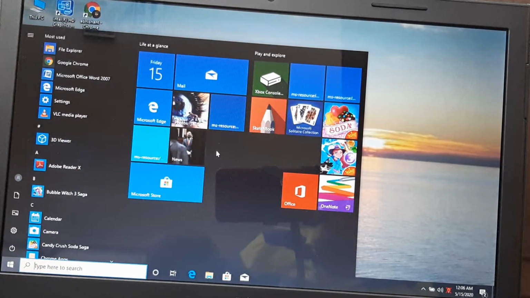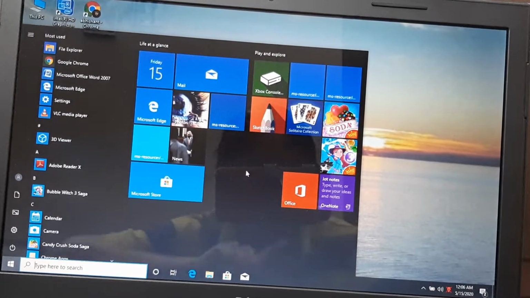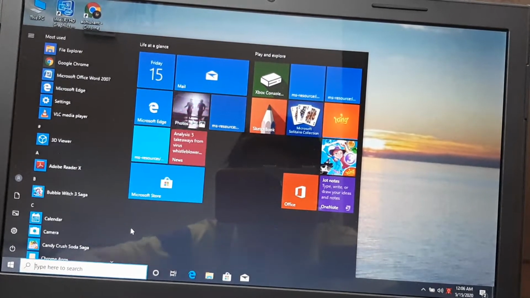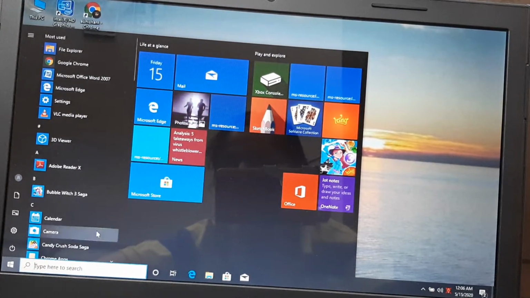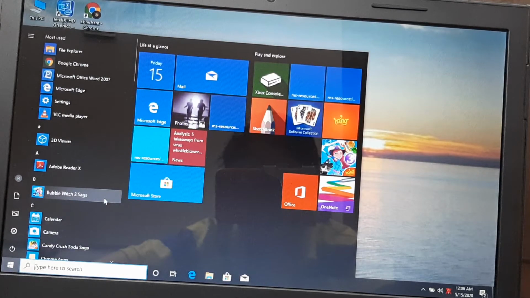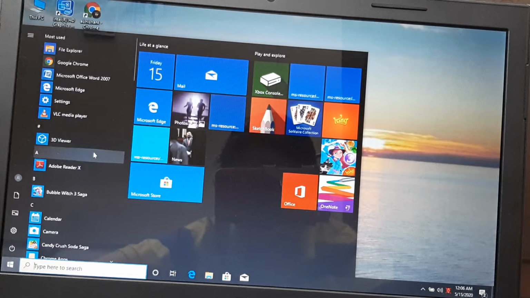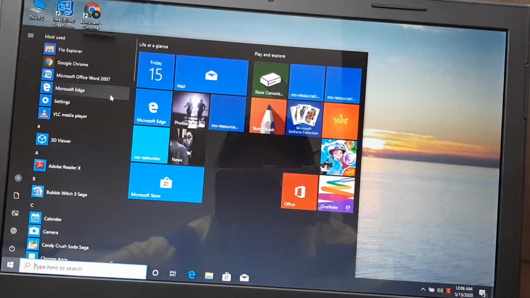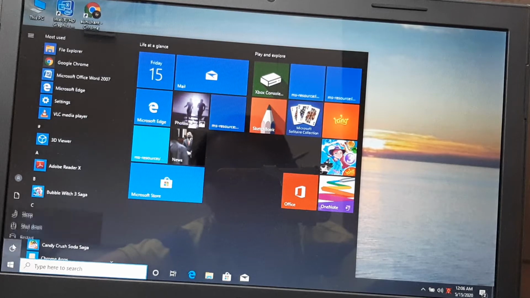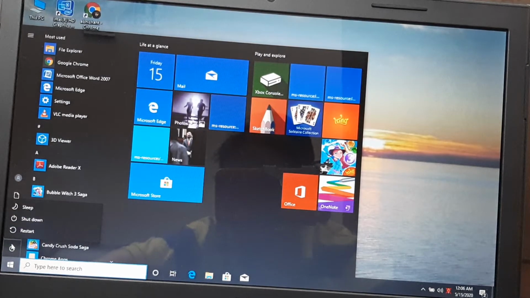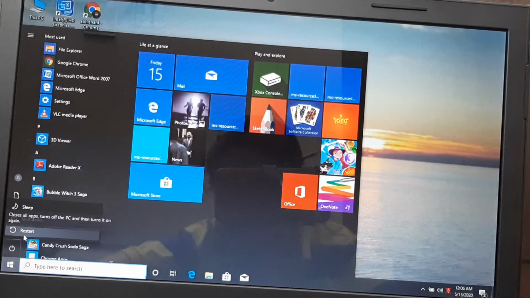So in the start menu, the left part shows a list of all installed apps and the most used apps. You also get a power button. Here is the power button.